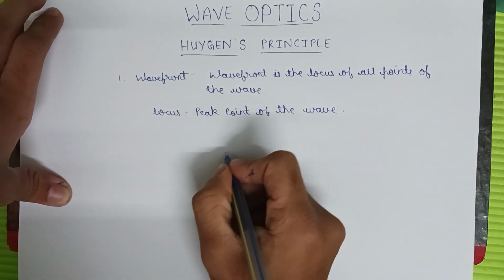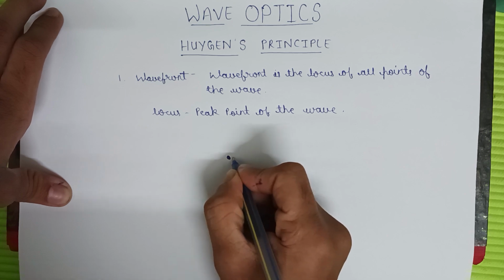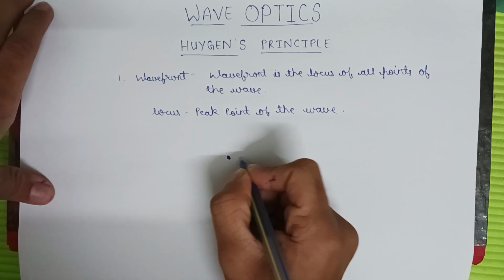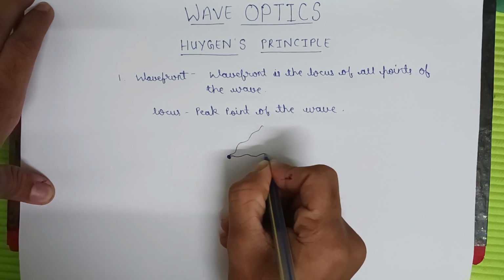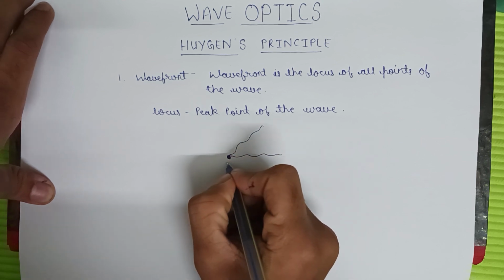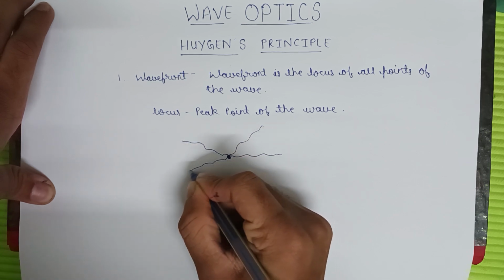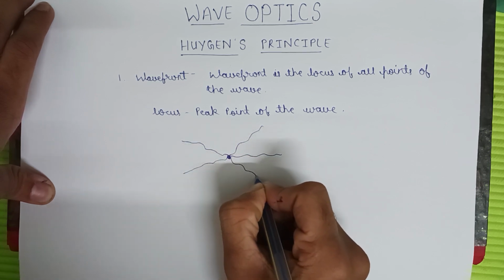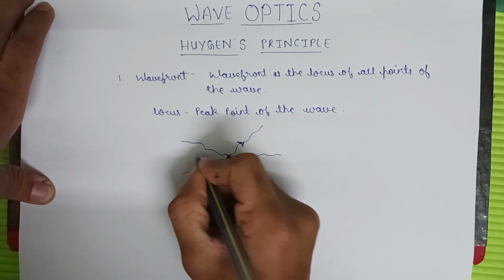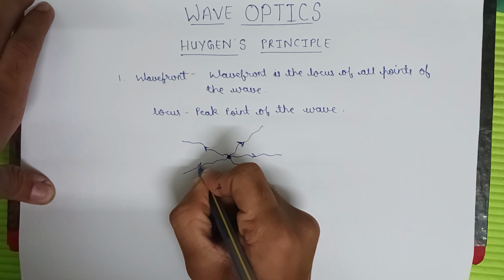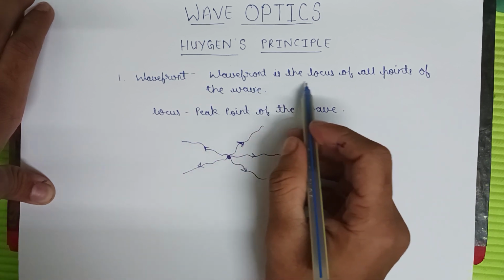For example, if this is a point source, light is coming in the form of waves from this source. Light is going in this direction, in this direction, and in this direction. Light is coming from this point source. So according to Huygens, wavefront is the locus.